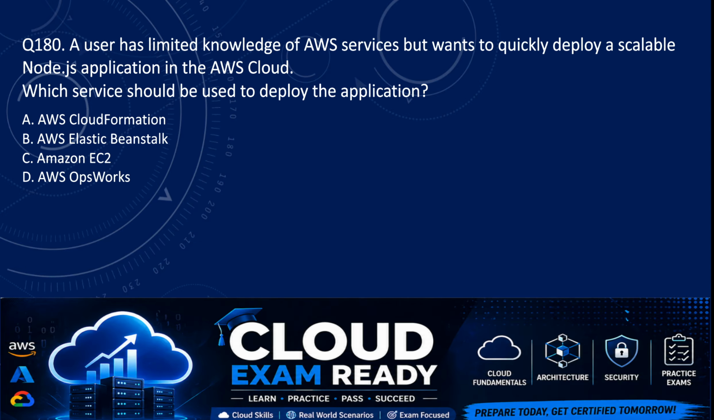Next, question number 180. A user has limited knowledge of AWS services but wants to quickly deploy a scalable Node.js application in the AWS cloud. Which service should be used to deploy the application? So we have options. Option A is AWS CloudFormation. Option B is AWS Elastic Beanstalk. Option C, Amazon EC2. And option D is AWS OpsWorks. So the correct answer here is option B, which is AWS Elastic Beanstalk.